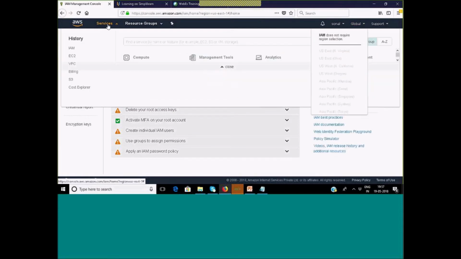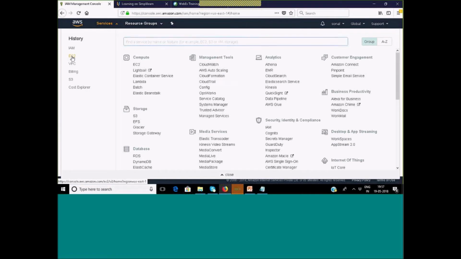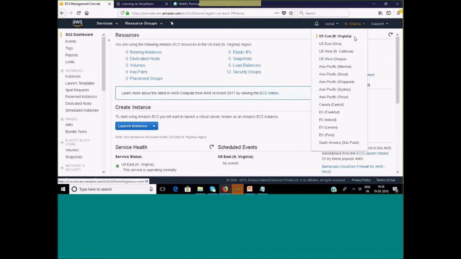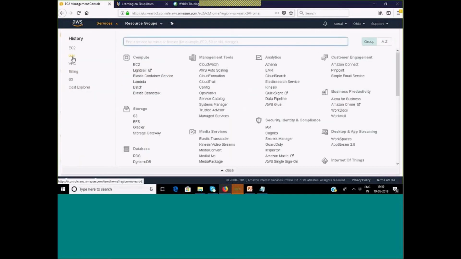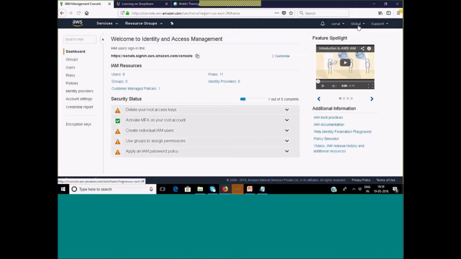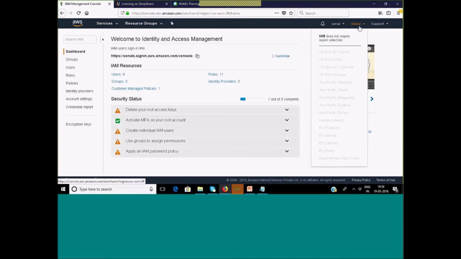Let me just click on the service and let me select the EC2. As I select another service, as I click here, see, okay, select the IAM, automatically the region has gone. So it is like global. So IAM is a global service. It is not region specific.